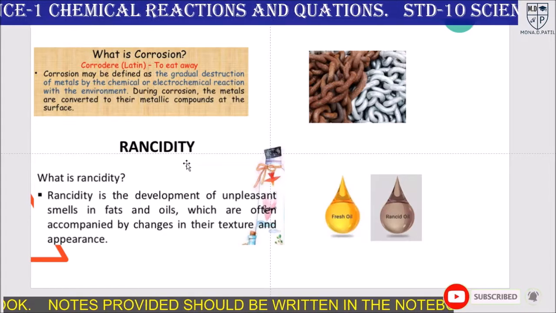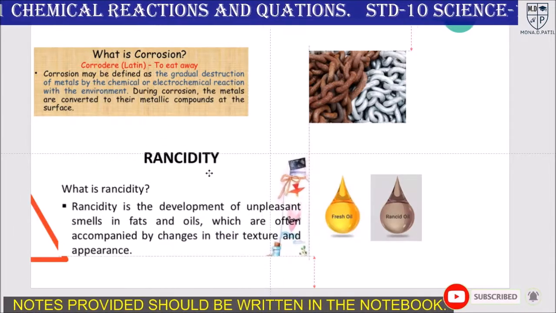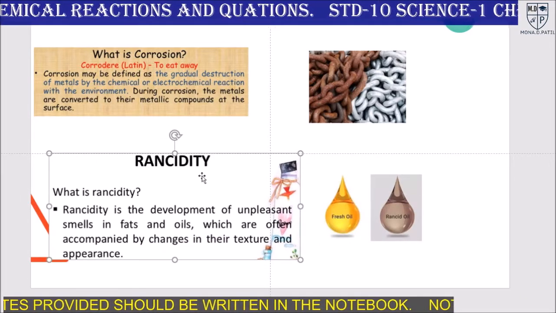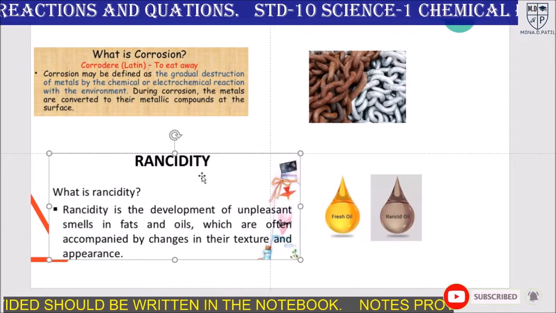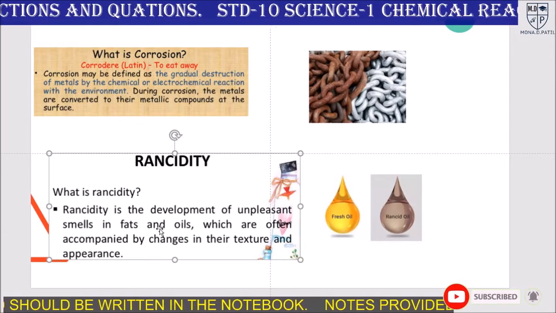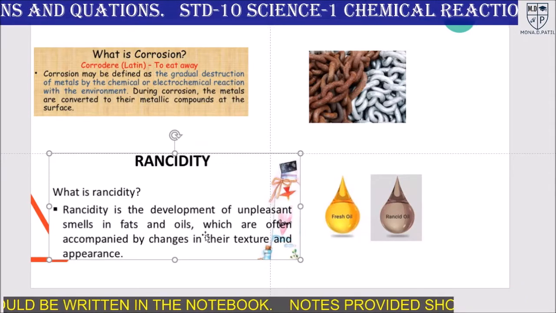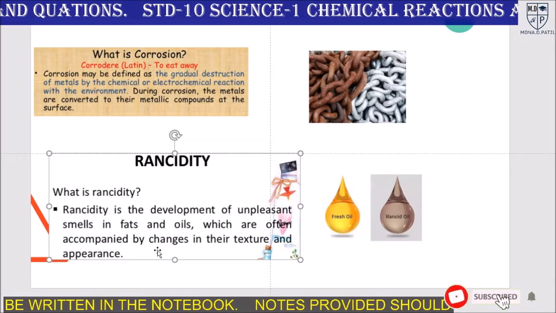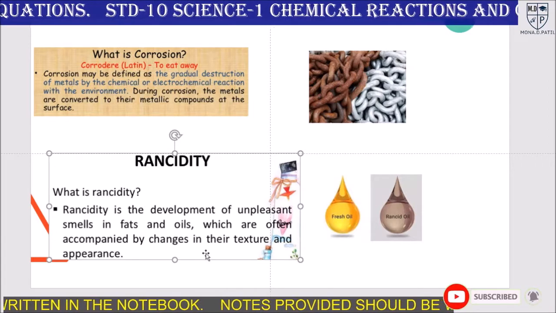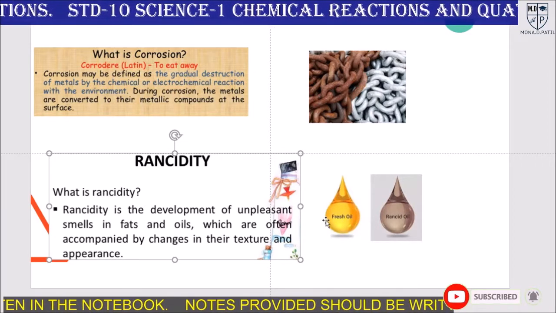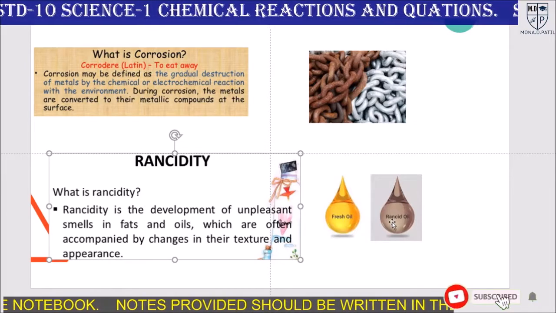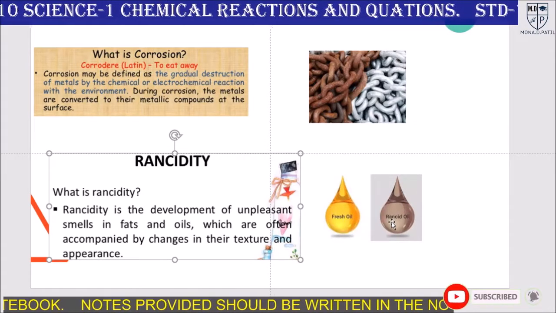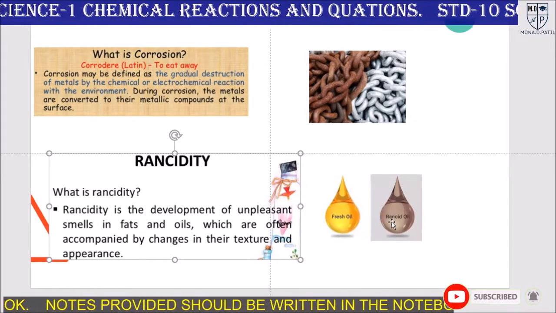The last reaction is rancidity. So what is rancidity? Rancidity is the development of an unpleasant smell or odor in fats and oil, often accompanied by changes in their texture and appearance. Here you can see the color of fresh oil and rancid oil. So it is also one of the harmful reactions.